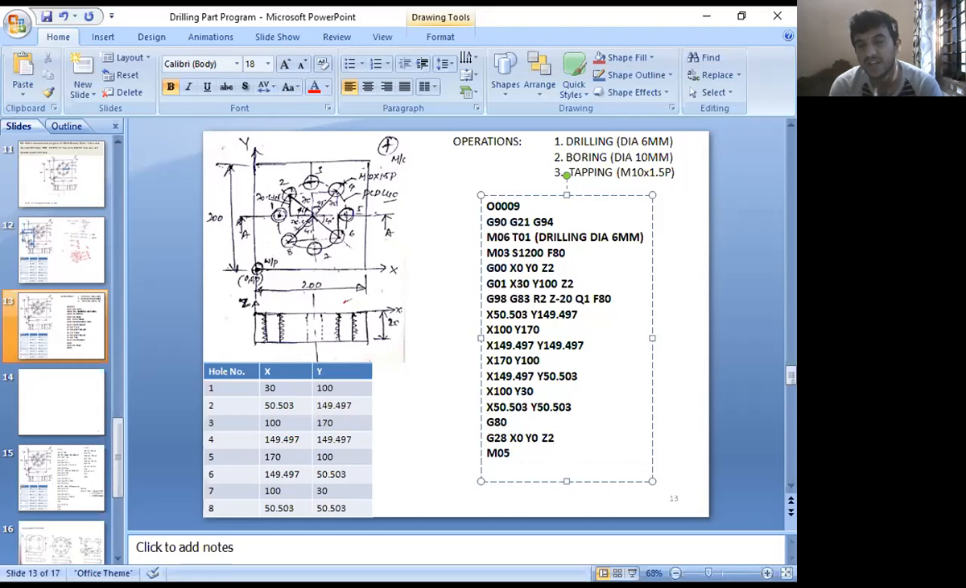Once you stop the cutting tool, what is the next step? That completes the drilling operation. So what is the next step we want to do? Boring operation, right? For boring, I want to select the boring tool. How to select the boring tool? What is the next code?